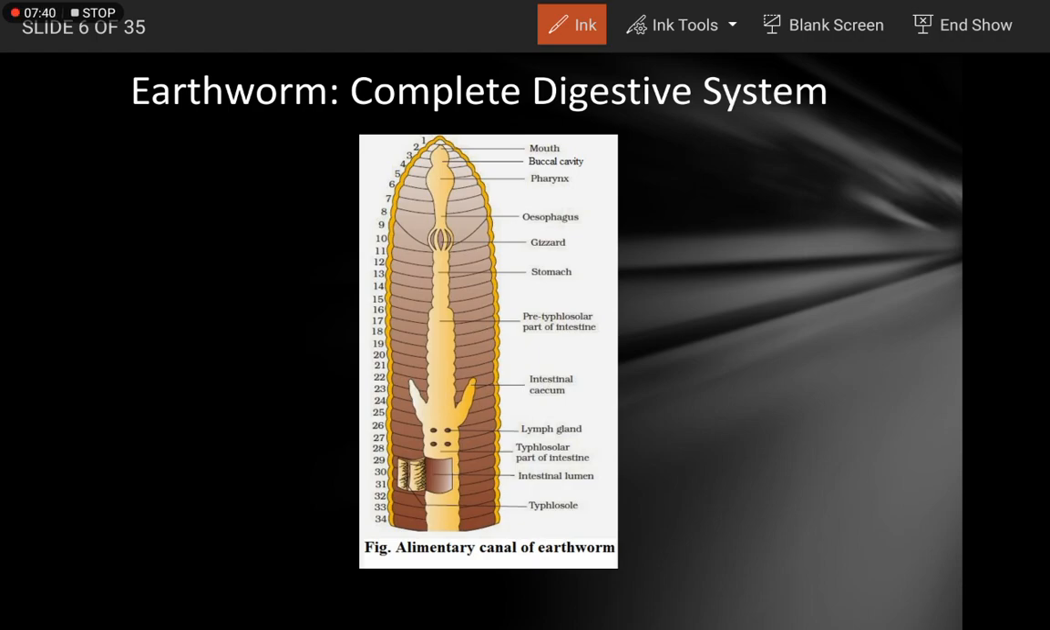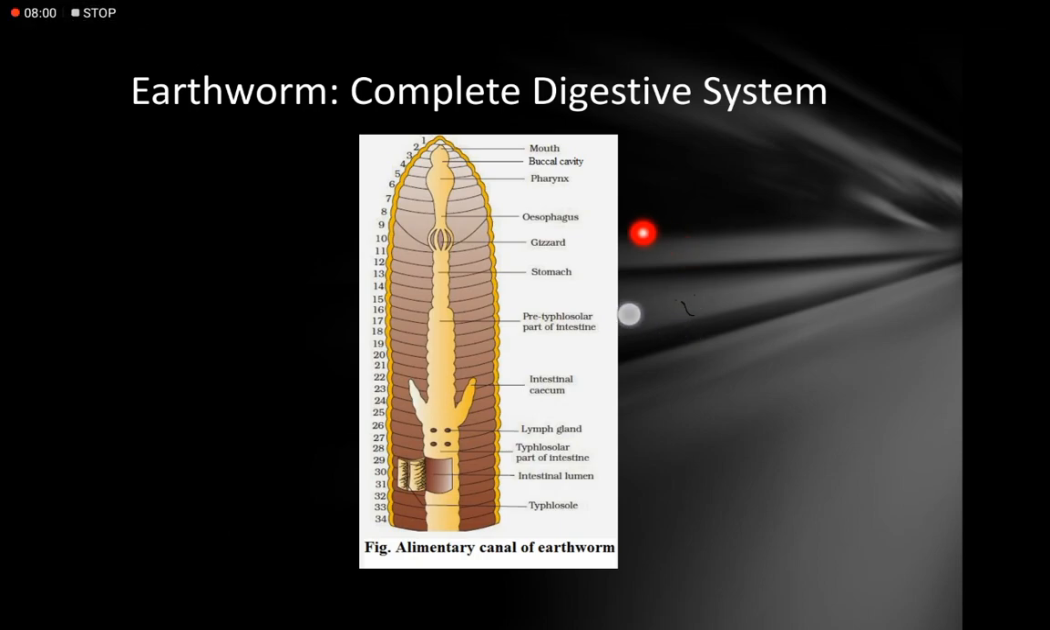This gizzard is nothing but the mixer grinder. Okay, it is nothing but the mixer grinder for grinding the food material. So it has a specialized structure inside. It is located in the 8th segment. In this diagram you can see the gizzard is present immediately after the esophagus. So this bulbous structure is shown, that is a gizzard.